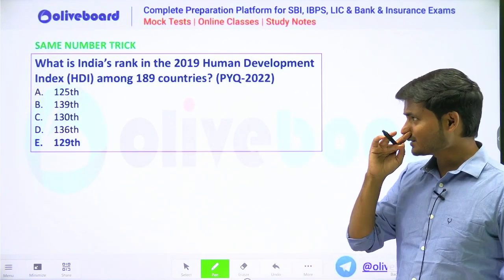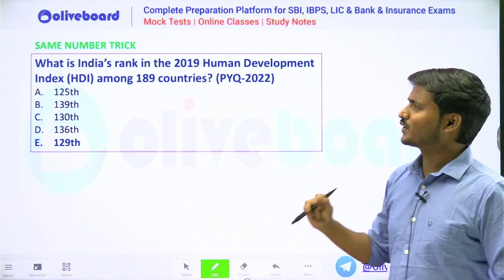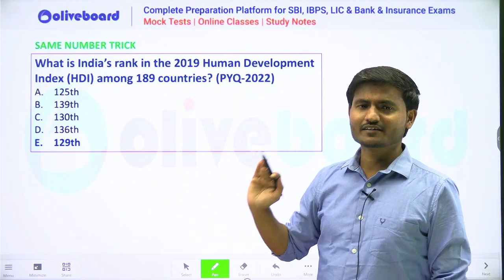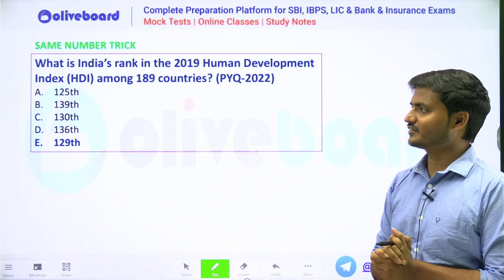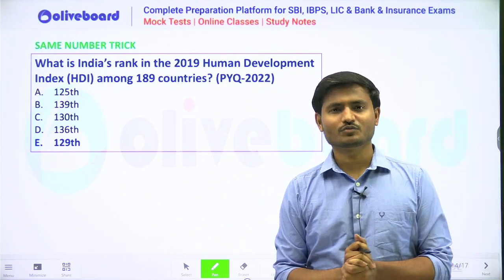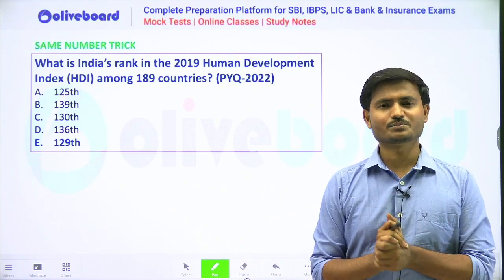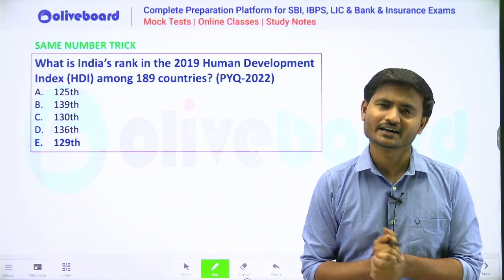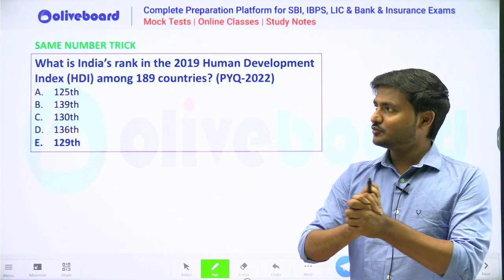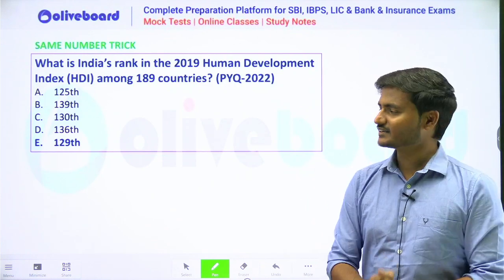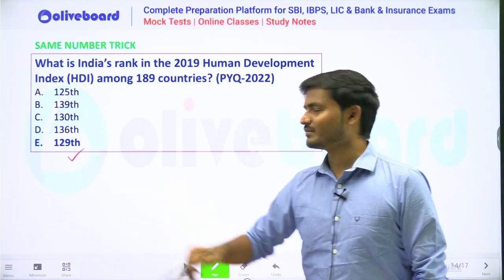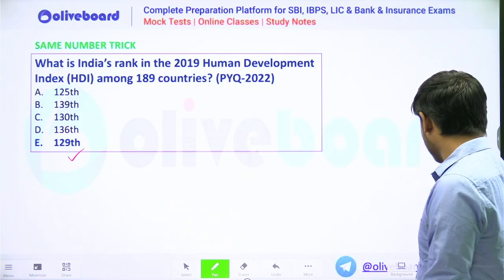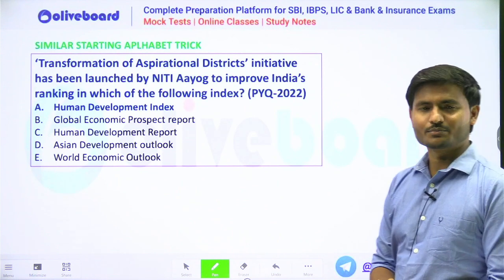Okay, see here, same number tricks also work here. What is India's rank in the 2019 Human Development Index among the 189 countries? In option B and E, we have 9 as the last number. So automatically A, C and D are eliminated. Now B and E are left. If you have ever gone through Human Development Index, you can easily mark, okay, I have remembered 129 would be the answer. Okay, so these tricks will help you in elimination and your knowledge will help you in answering the question.